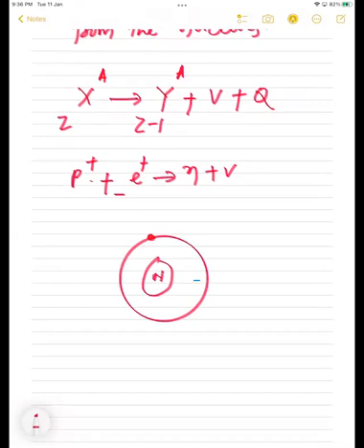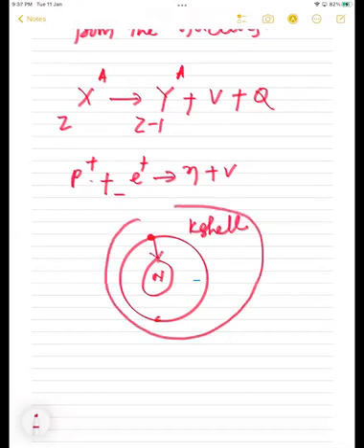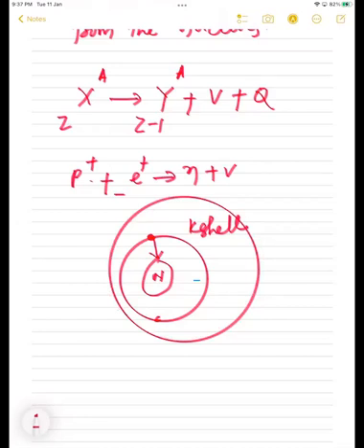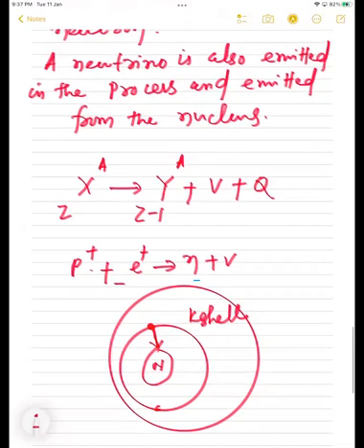So this is the shell, this is the K shell, right? This is the K shell. The electron is coming like this, understood? From the K shell, in the process, one of the atomic electrons from the K shell comes, right? Students, you got an idea about beta plus decay, beta minus decay we learned last class, and about beta not decay. You understood this process or not?